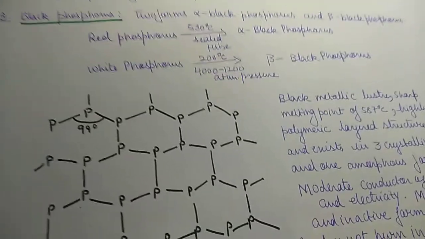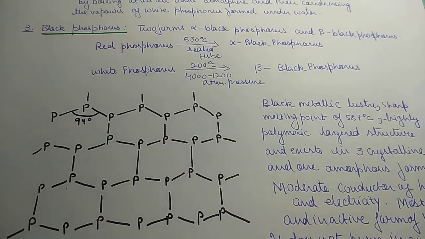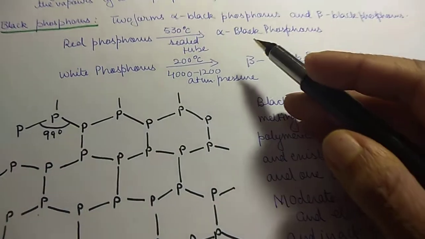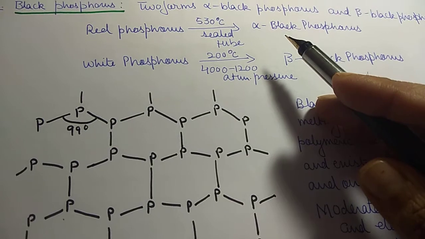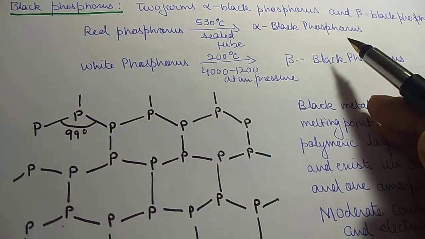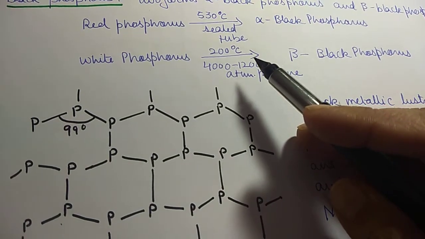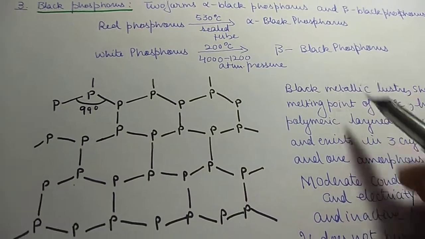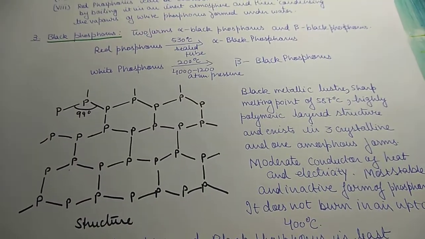Next we have black phosphorus. Two forms, alpha black phosphorus and beta black phosphorus, are there. Red phosphorus at 530 degrees Celsius will give us alpha black phosphorus, and white phosphorus at 200 degrees Celsius and high pressure will give us beta black phosphorus. This is the structure, and 99 degrees is the angle.